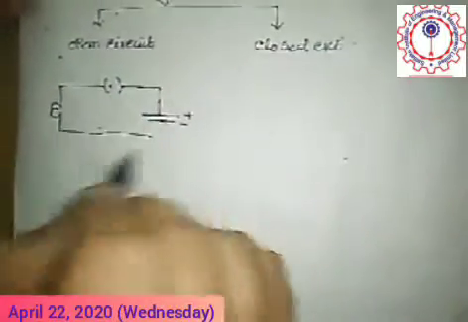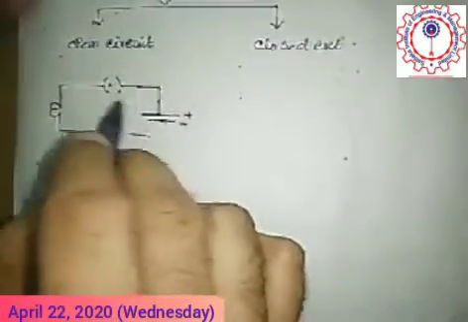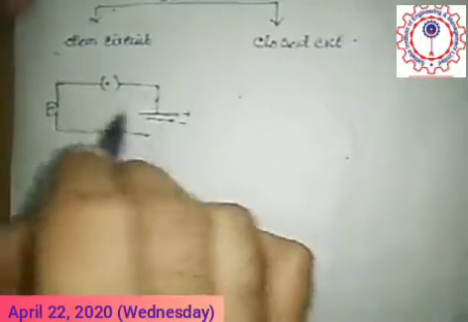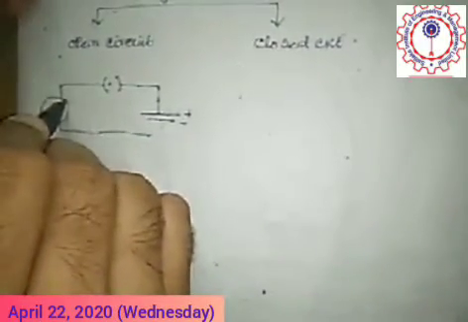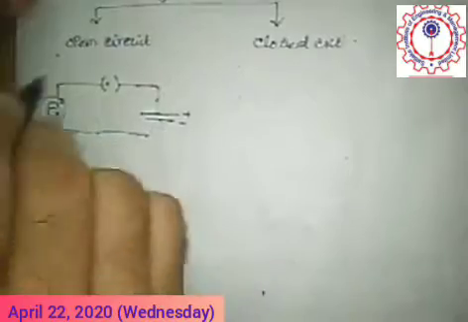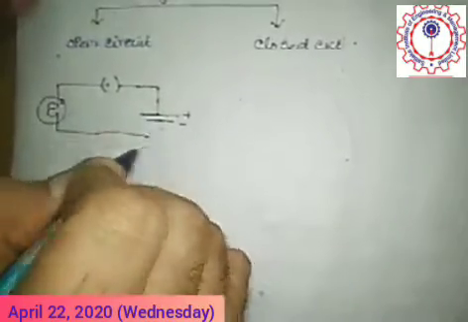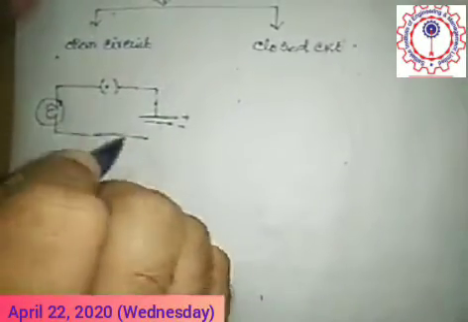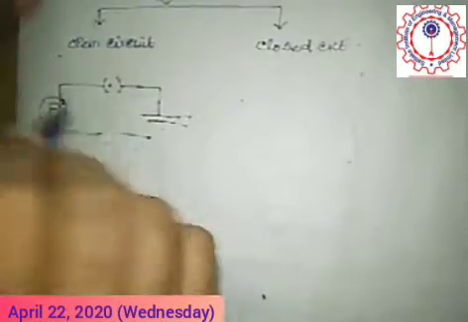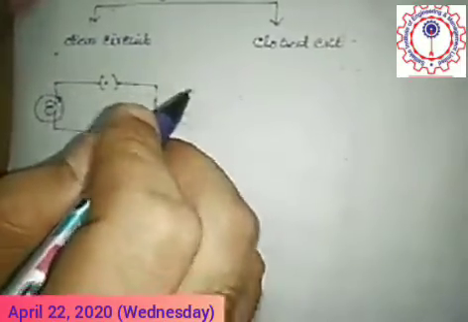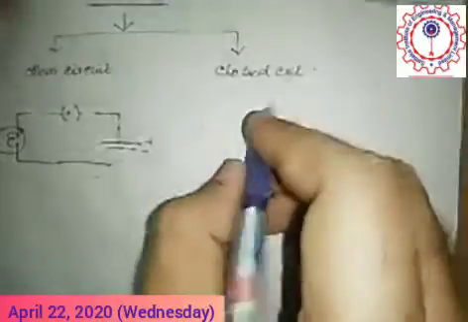That's why this circuit cannot flow any electron. That's why this bulb cannot glow. If there is no continuity in the conducting path, there is no flow of electron, and that's why no flow of current. So this is the open circuit.